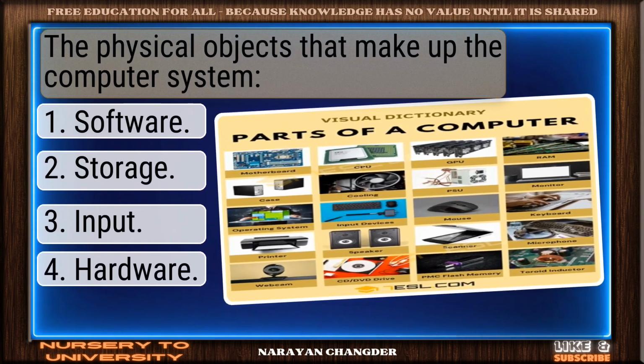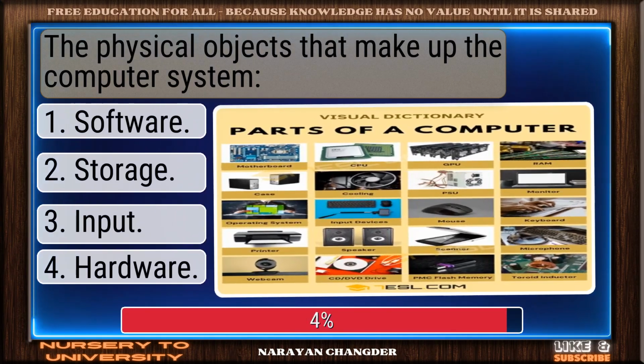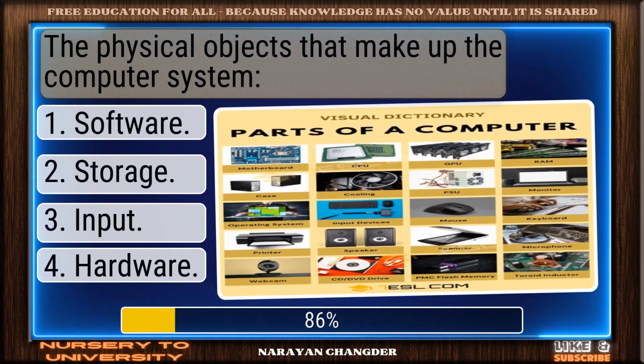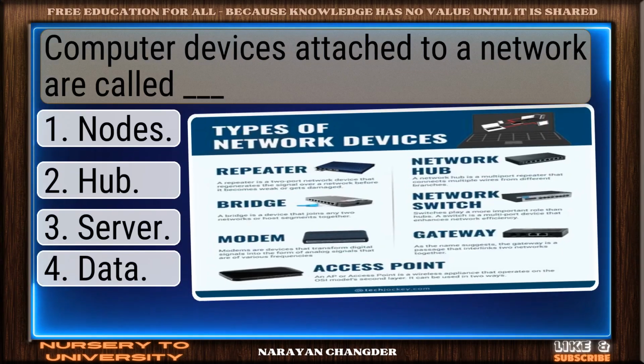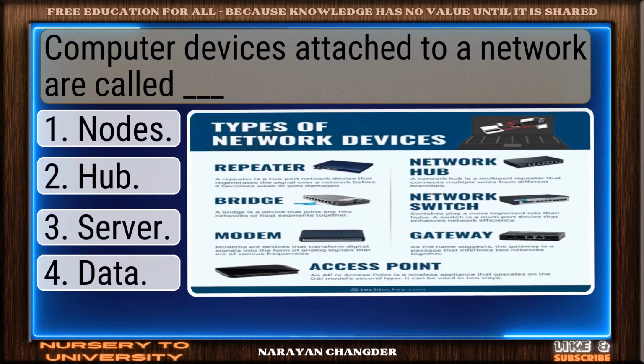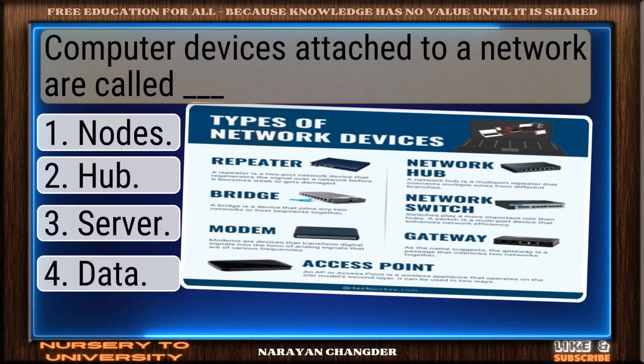The physical objects that make up the computer system. You got it. Hardware fits. Computer devices attached to a network are called dash.